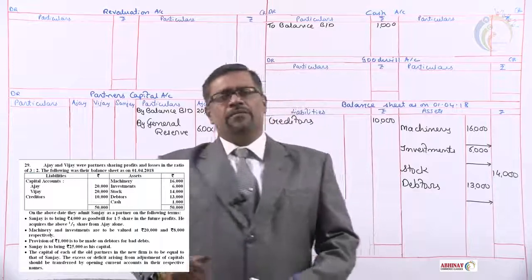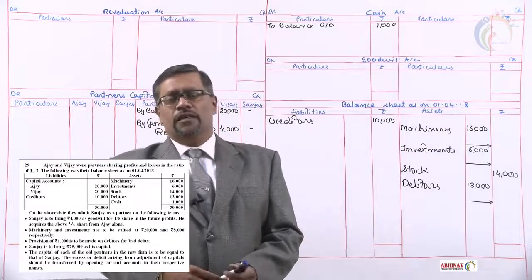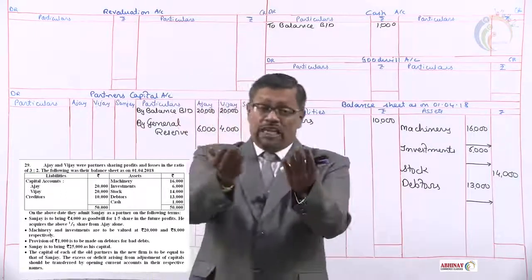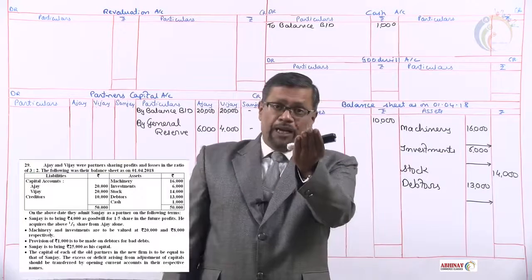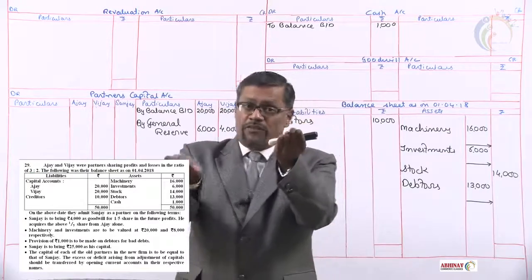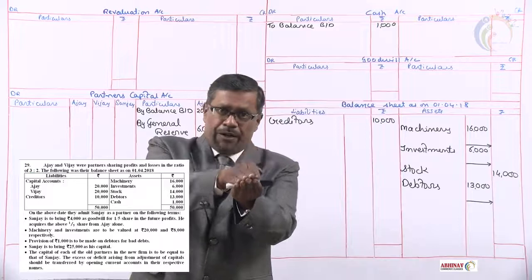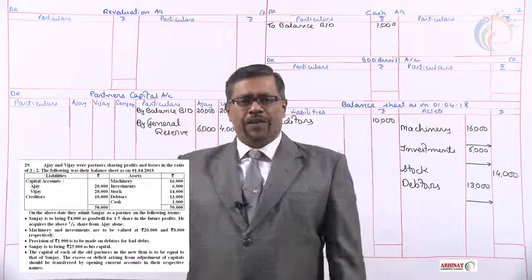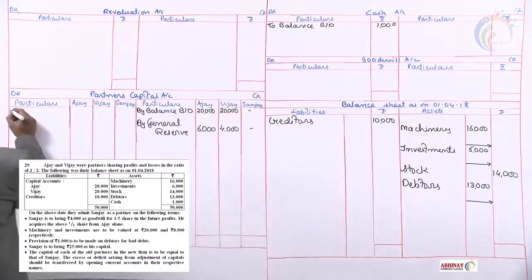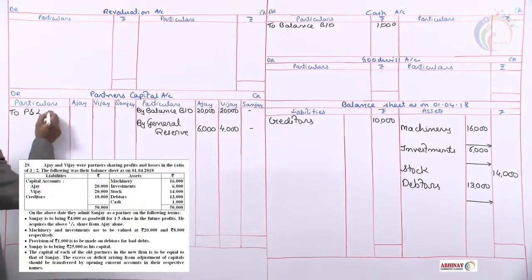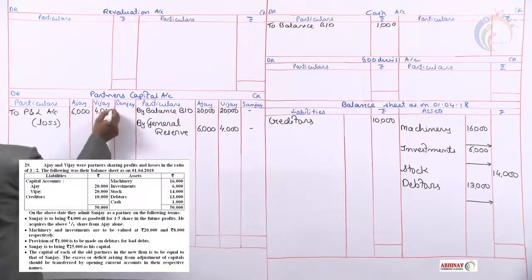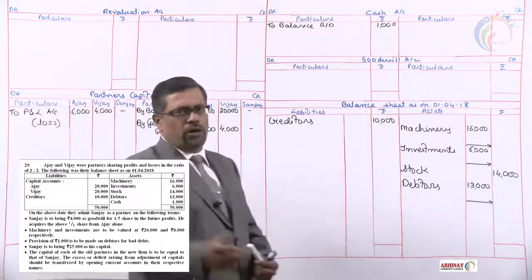The last item on the asset side is profit and loss, which note number 2 we have done, and the distribution comes to 6 and 4. When you transfer profit to capital, your capital account will increase. But when you transfer loss to capital account, your capital account will decrease. Decrease in capital is decrease in liability. We debit. So capital accounts we debit by to profit and loss account into bracket loss. As per note 2, the distribution is 6,000 and 4,000. That's all with the balance sheet.